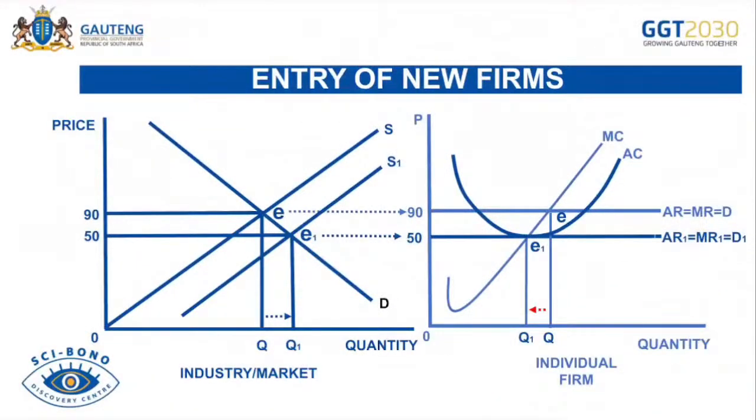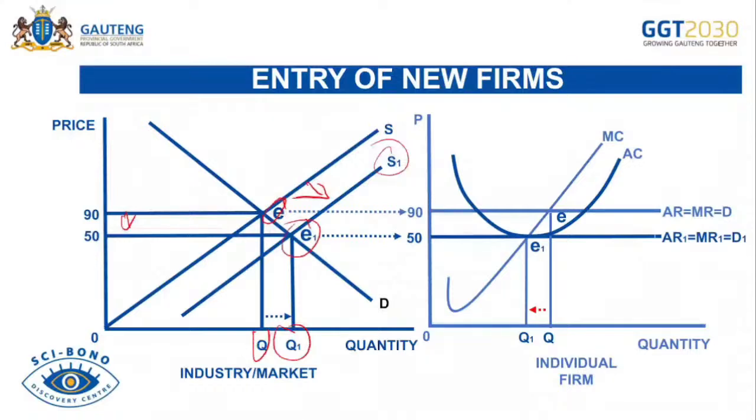And then here you have the entry of new businesses. We spoke about this one theoretically. If new firms are entering the market, the supply curve will be shifting from left to the right. There you see supply curve to S1. The quantity supplied will increase from Q to Q1. The price will be pushed down from 90 to 50. Then the new equilibrium will be created from E to E1.